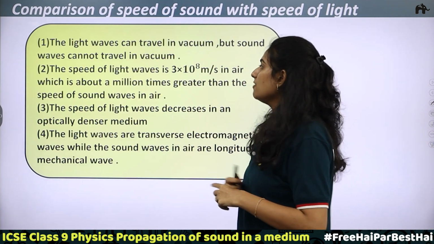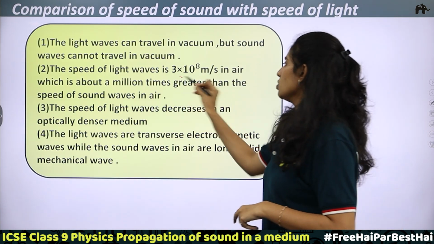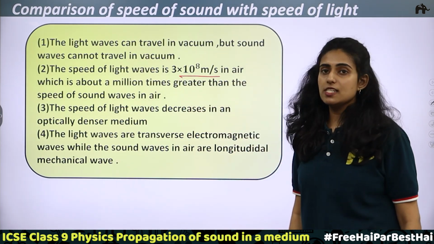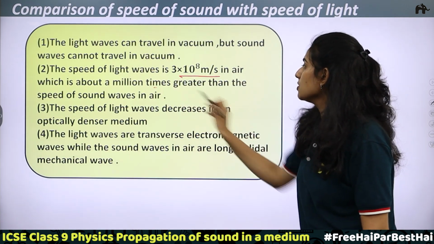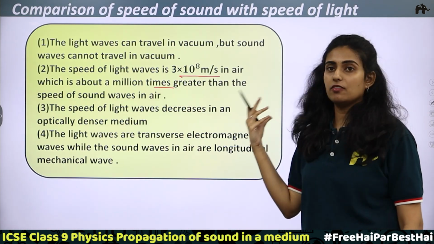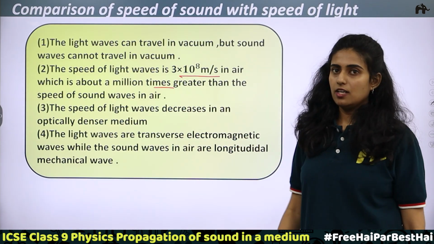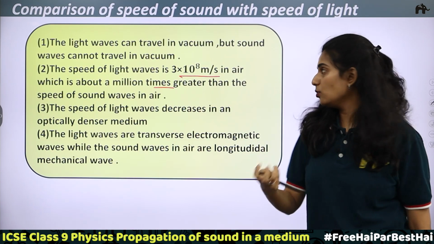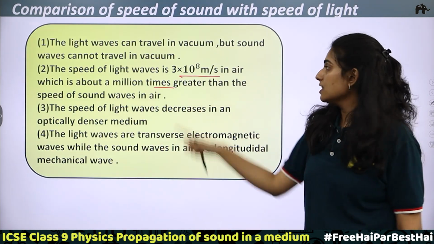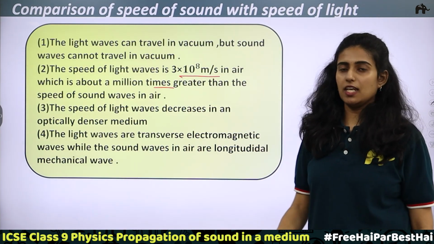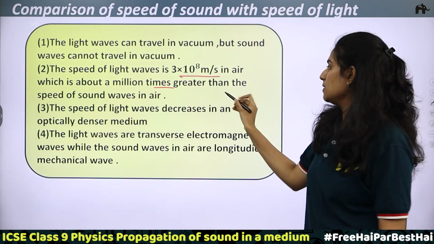Second point, the speed of light waves is 3 into 10 raised to 8 meter per second in air, which is about 1,000,000 times greater than the speed of sound waves in air. So when you compare the speed of light waves and that of sound waves, this is 3 into 10 raised to 8 meter per second. The other one is just 330 meter per second.